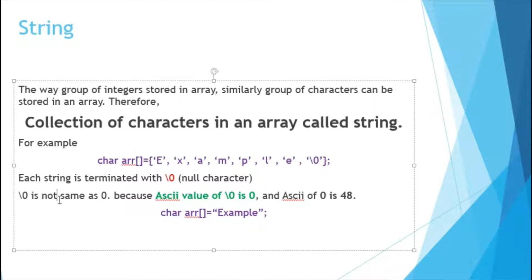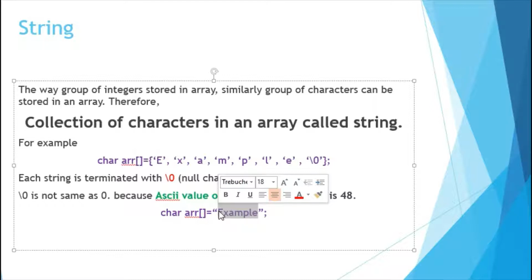We can also initialize and declare our array variables in this way. Here you can see there are no curly brackets, no single quotation, and no commas between characters.